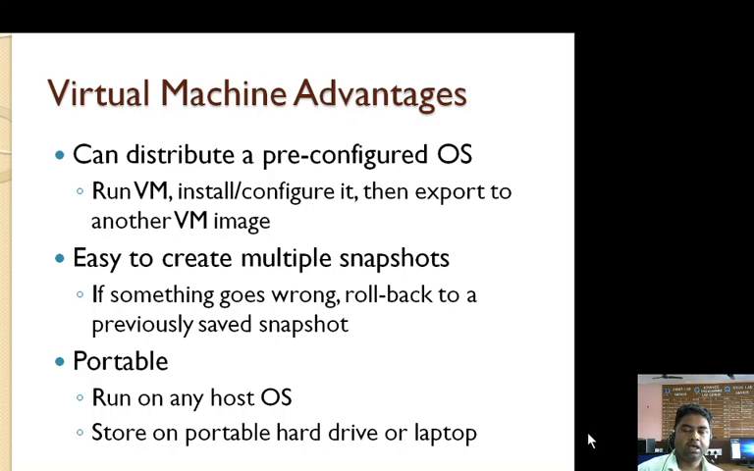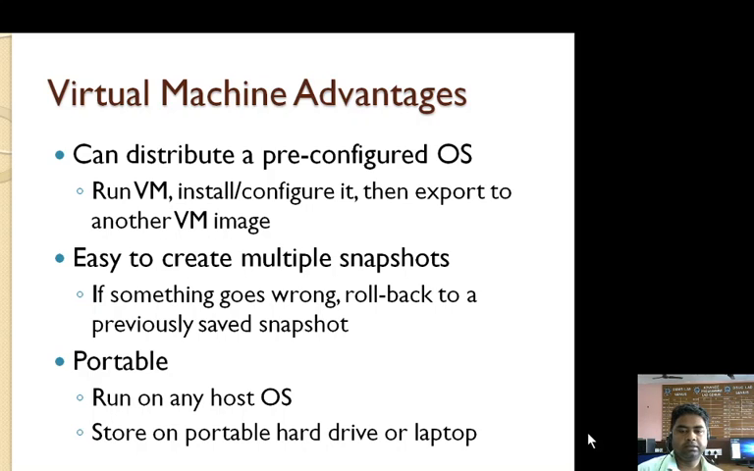Meaning what? If I have created a Linux guest operating system on one machine, then we can copy that virtual machine to a pen drive and run it on another machine where we are not performing any virtualization concept. The second one is that it is easy to create multiple snapshots, meaning if something goes wrong, we can roll back to a previously saved snapshot.